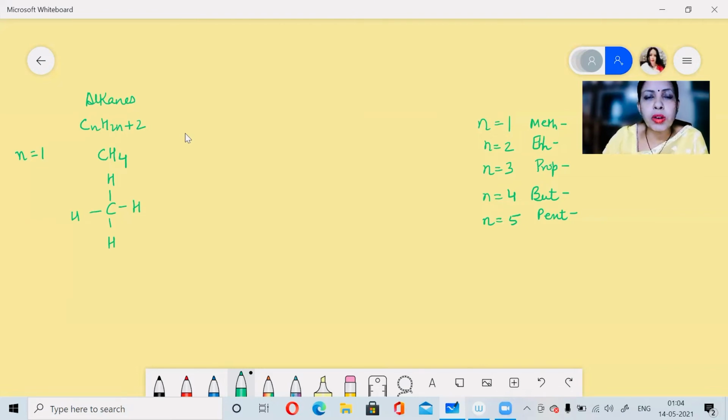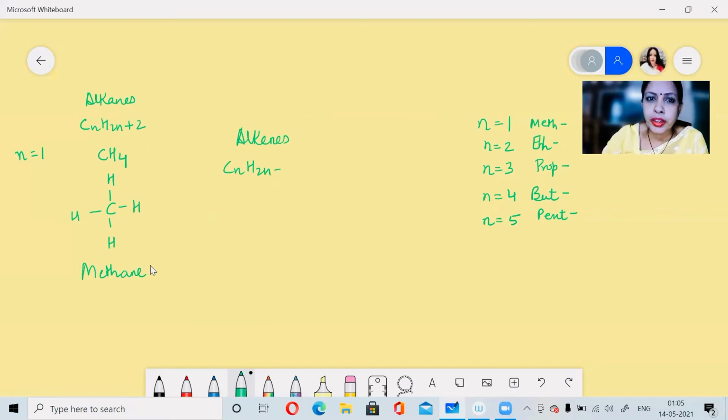N is equal to 1 will not exist for alkenes and alkynes. As I have already mentioned, the series starts from N is equal to 2. Now, before we start the series, the naming part: if N is equal to 1, your name will start from meth. So, here we will write METH, meth. Because it is an alkane, we will add ANE. So, it becomes methane.